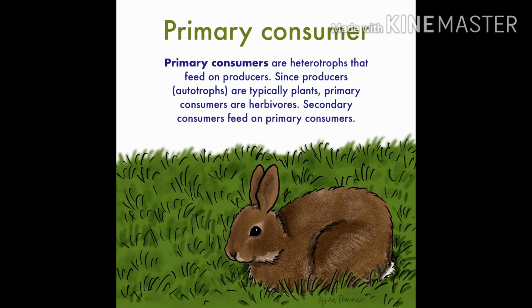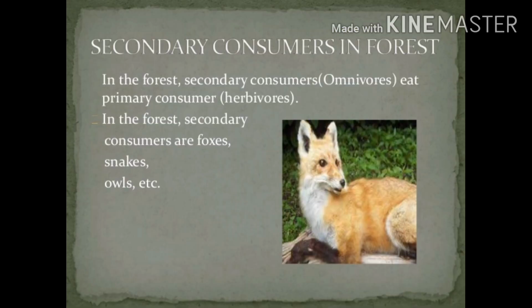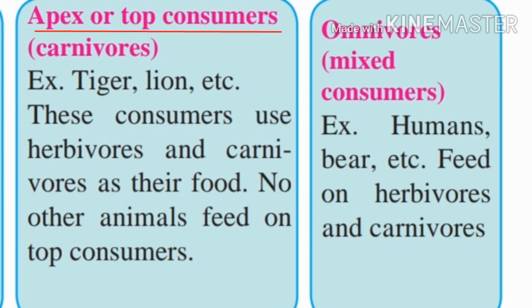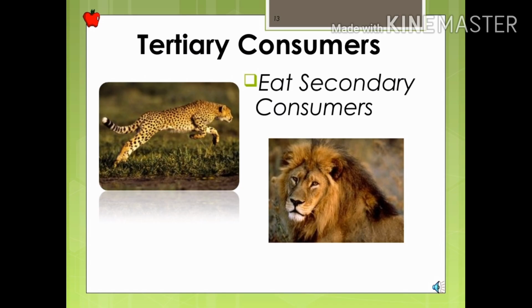Primary consumers are grass eaters, which are called herbivorous, for example, cow, goat, sheep, deer. The secondary consumers eat herbivorous, for example, lion, tiger, fox. The apex consumers eat both, that is, plants as well as animals, and hence they are called omnivorous. They are apex consumers because they are not eaten up by anyone.